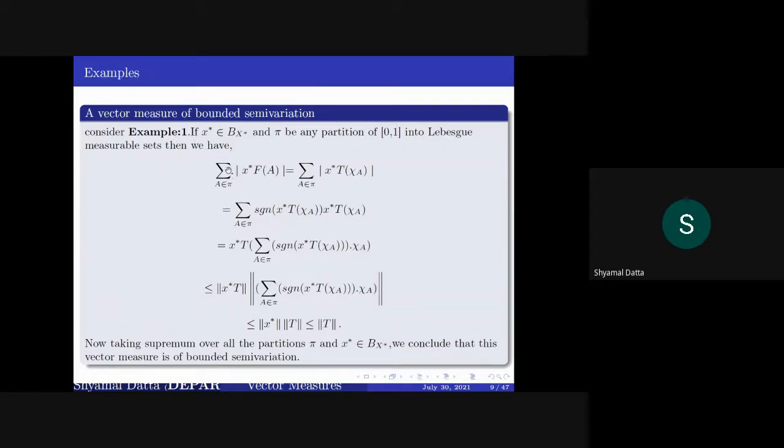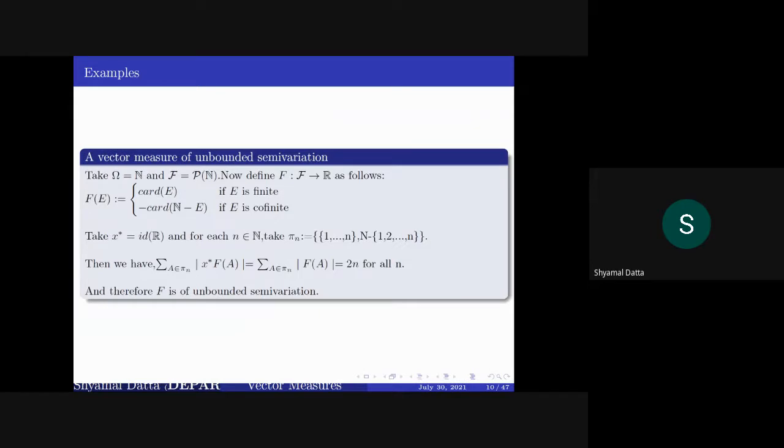Then to calculate the semi-variation of x star f, you need to calculate this sum, which becomes the summation over A in pi of x star T of chi A. Then you can use linearity of x star T and show that this is less than or equal to norm of T. So from here you can conclude that the semi-variation is finite.